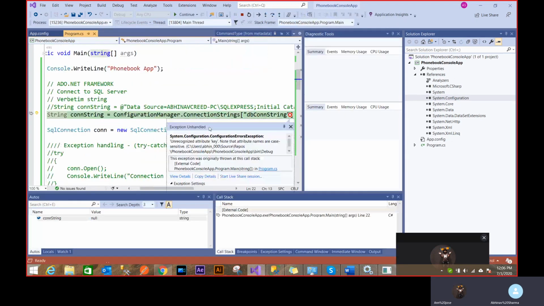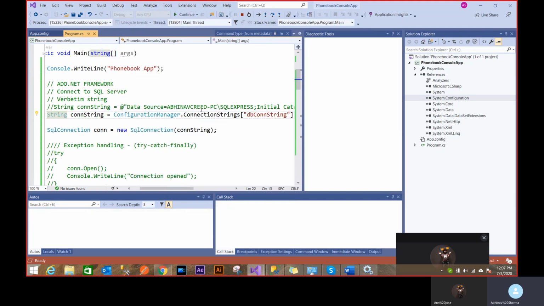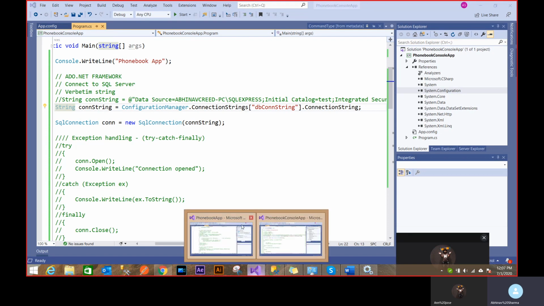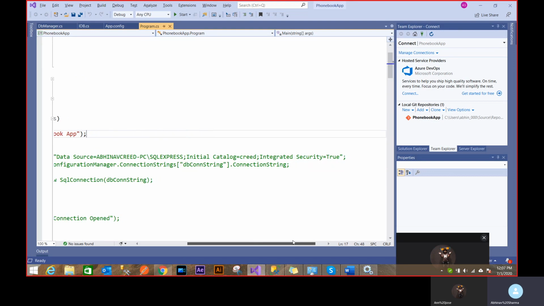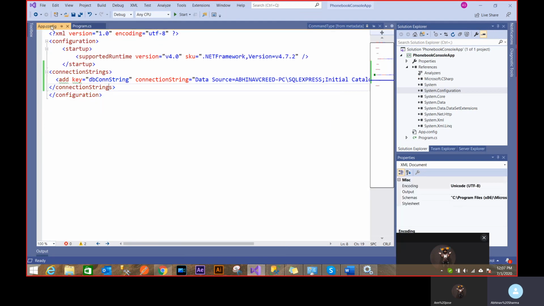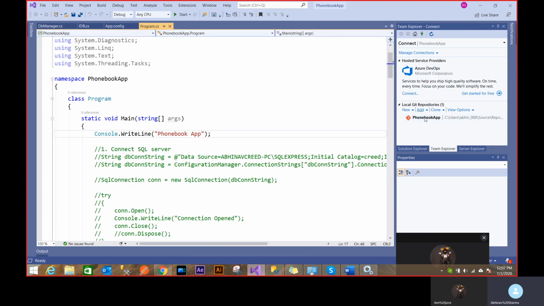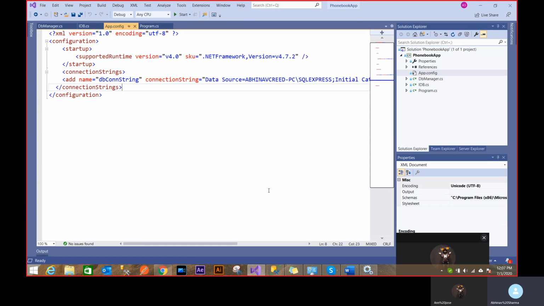Okay, it throws a connection string error. As you can see, these kinds of things can happen. It says I have an unrecognized attribute key somewhere, and I don't recognize this string as a connection string. So the problem might be because of this function. Maybe there's a different function rather than this. Let me check. We are still using the same connection string dot connection string, but it's not matching somewhere. The app config has db con string, and maybe we have to use a different connection string. Add name. So that was the problem.